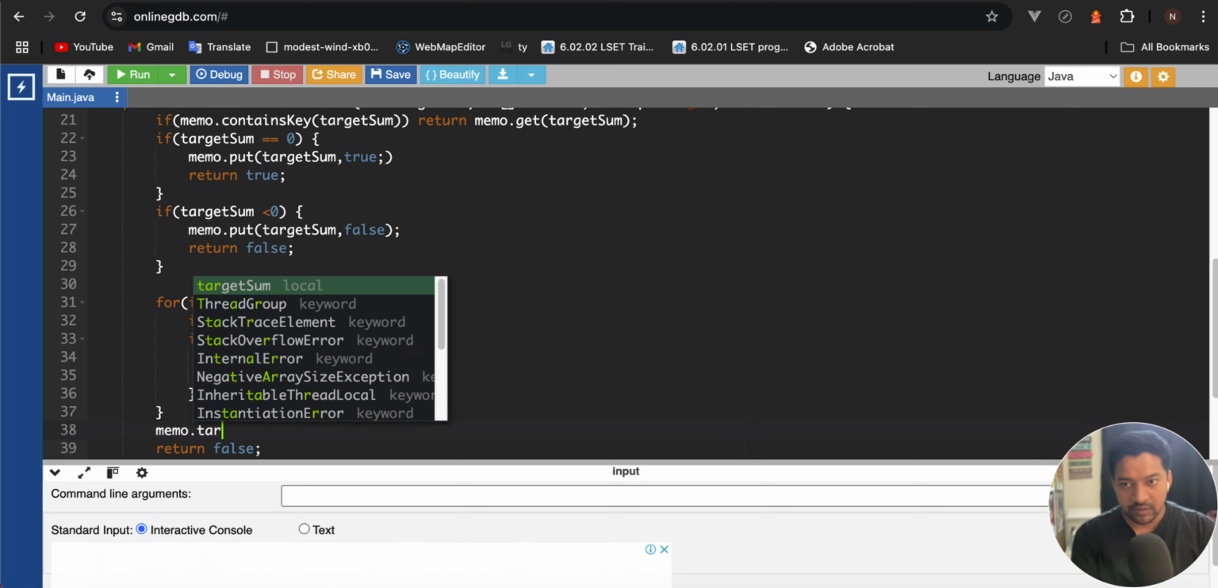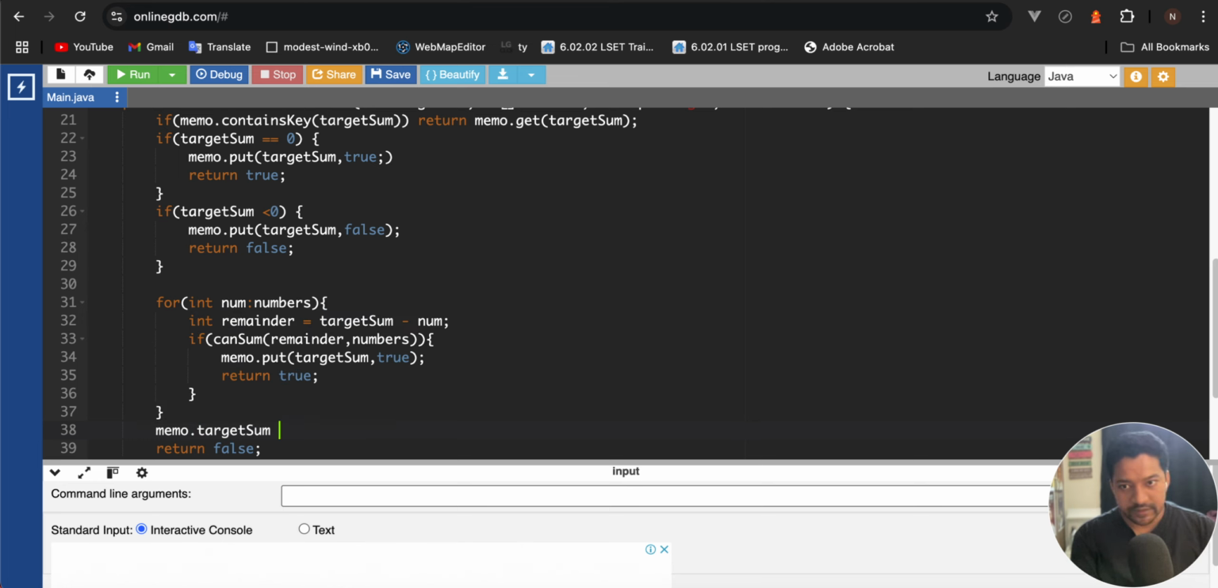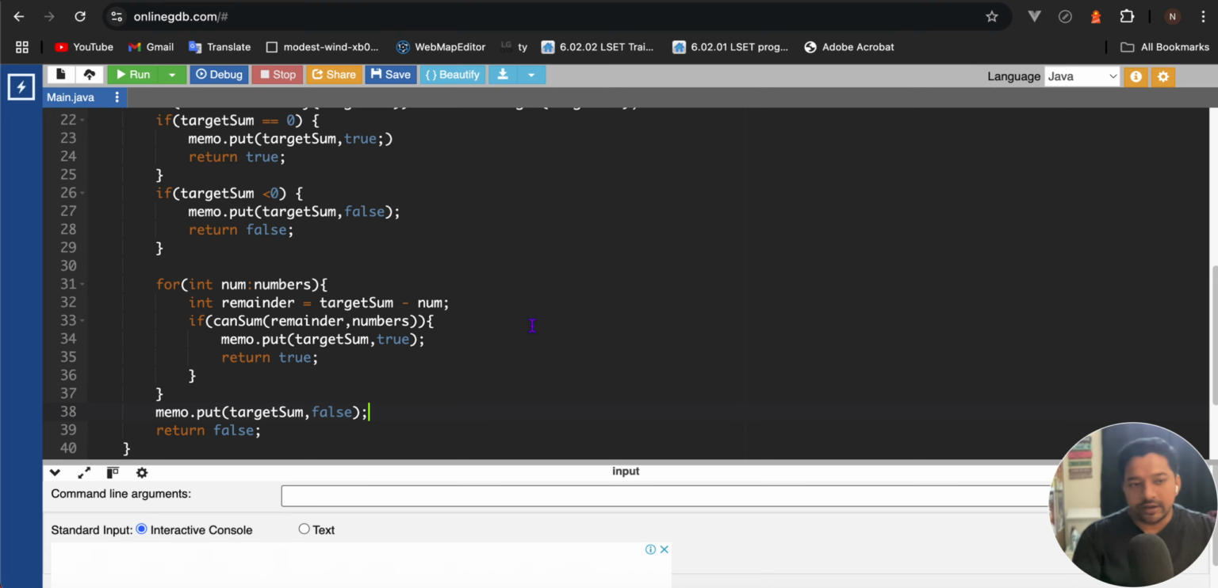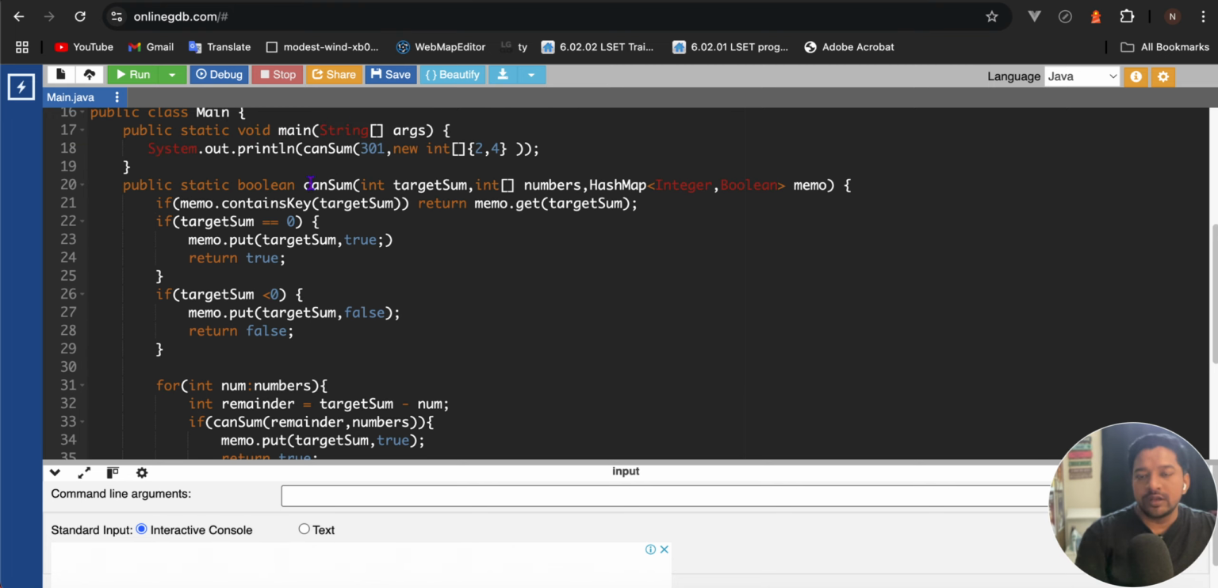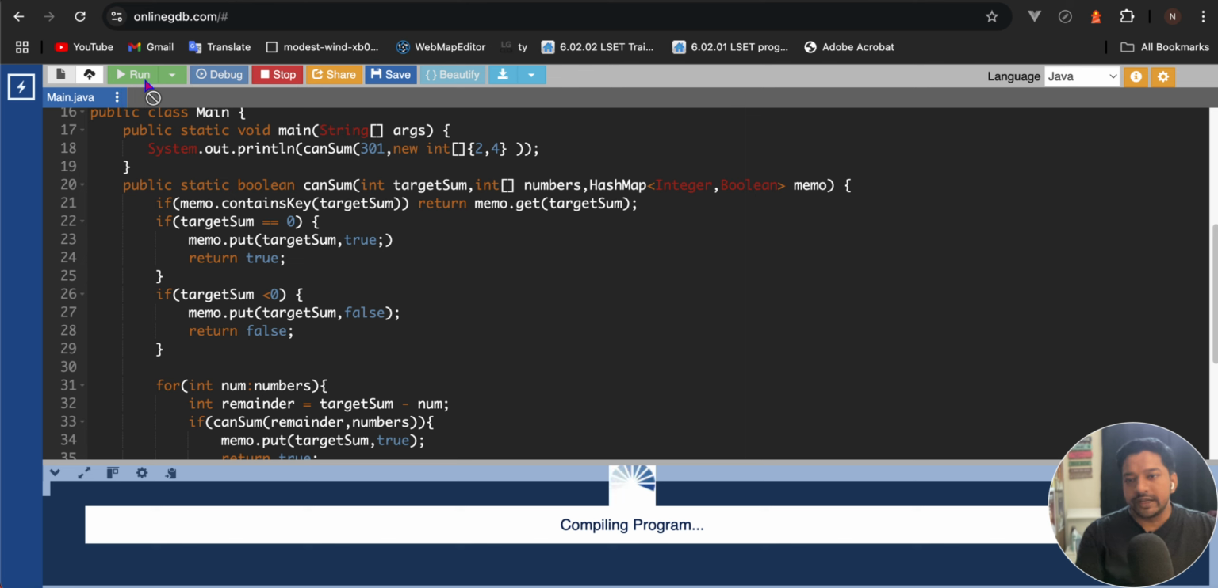Target sum false. Sorry, I'm doing the same thing again and again. Return is fine, we can return false, or we get the same result. So now what I'm doing is storing that value inside one map, and whenever we require it, we'll check this value, and it should return false.